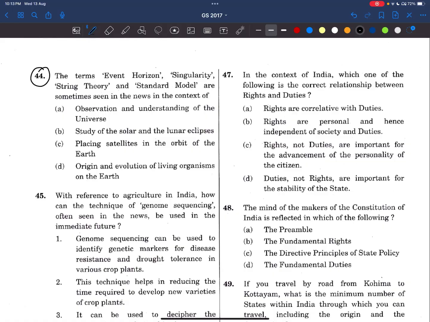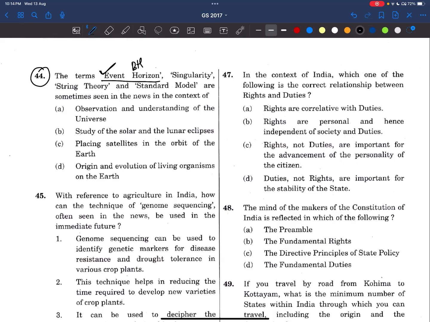Now, coming to the 44th question. The term event horizon. That is where, in the black hole, this is the event horizon. It is the boundary from which even light cannot escape. When the speed of light is higher than the escape velocity, light will come out. But at the event horizon, the escape velocity is so high that even light cannot escape from the black hole. This is related to black holes.